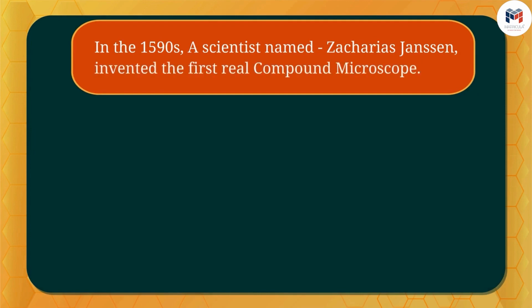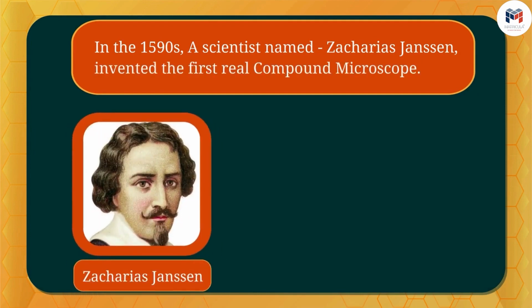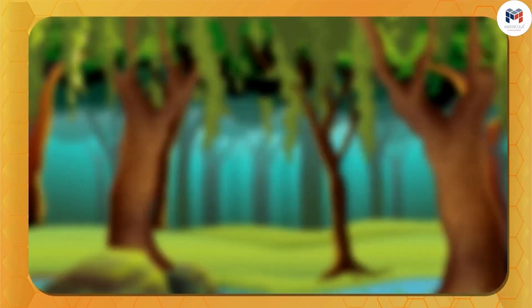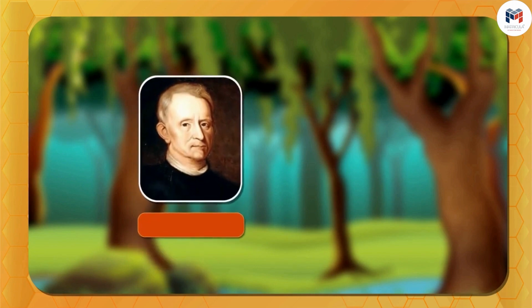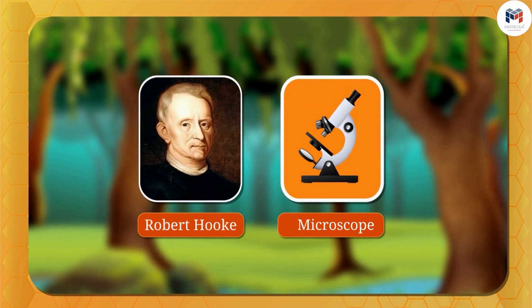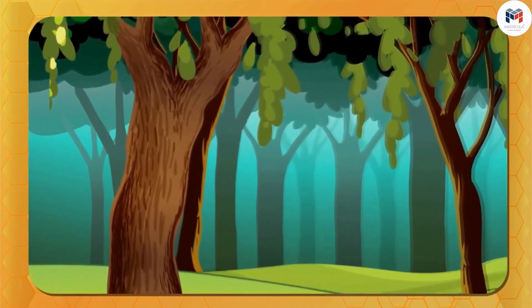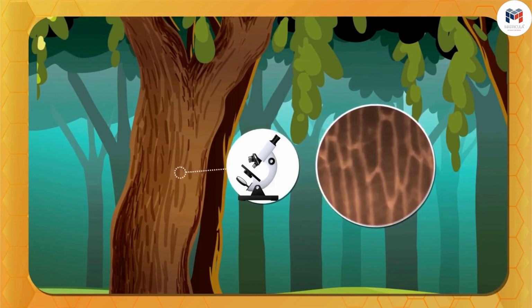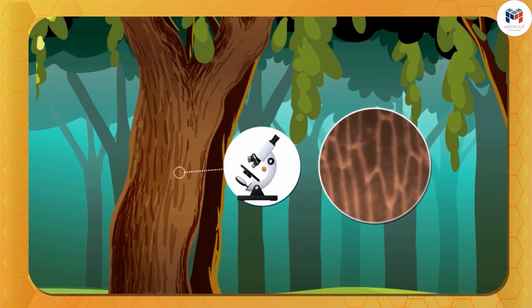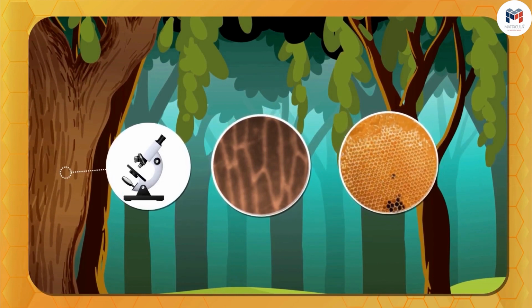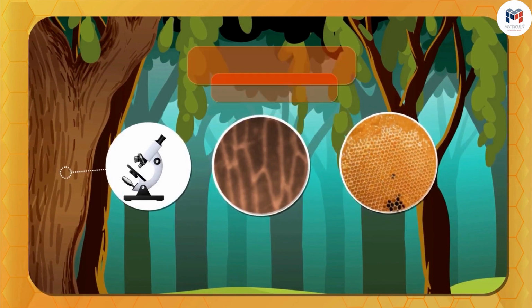In the 1590s, a scientist named Zacharias Janssen invented the first real compound microscope. Then, in 1665, a great biologist named Robert Hooke examined the bark of a tree in the compound microscope and found out that the bark had many small cells whose structure is similar to a beehive. He called these blocks a cell.